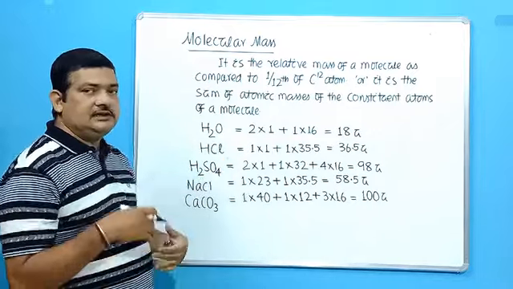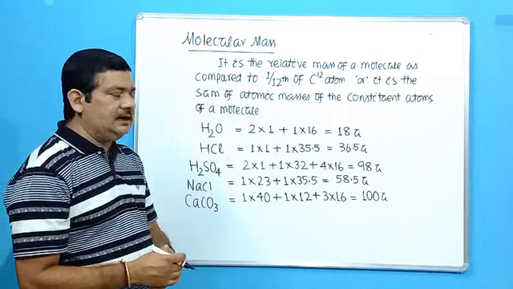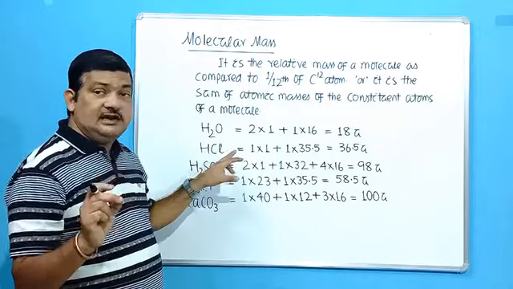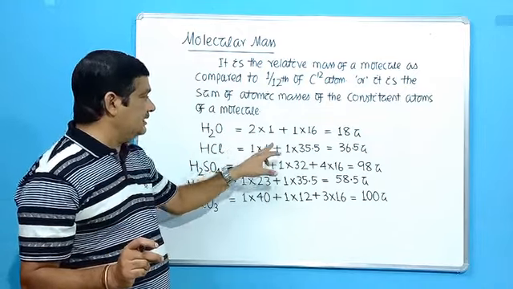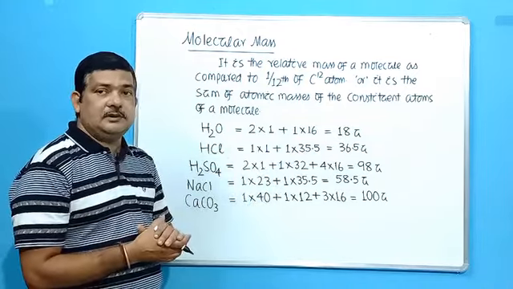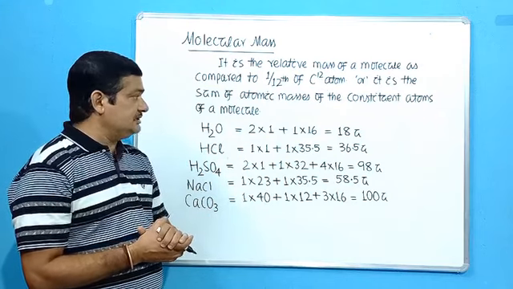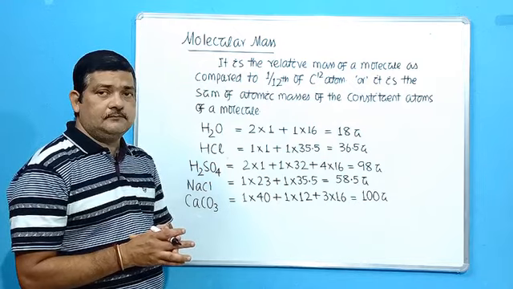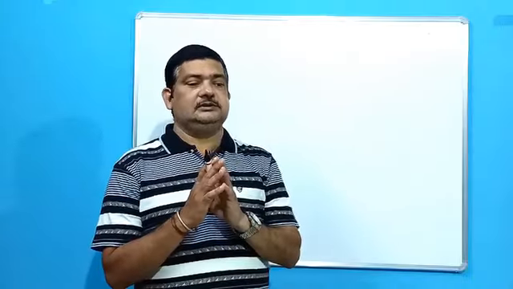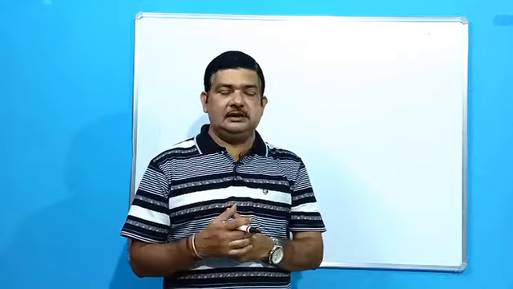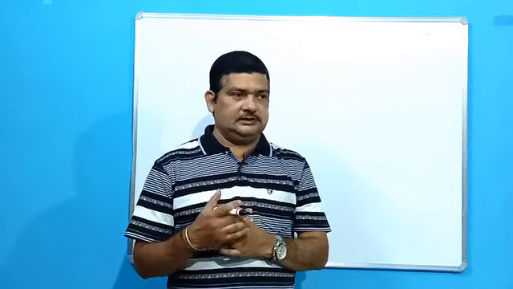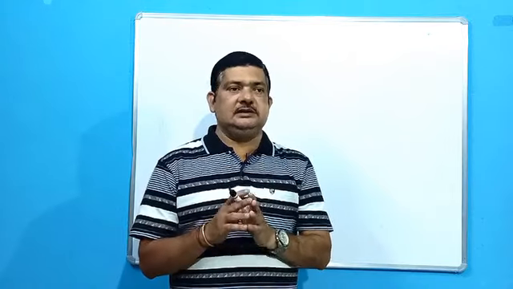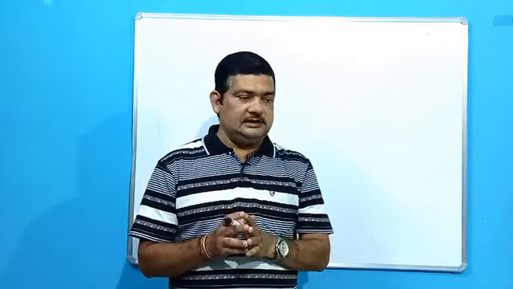If you write the formula correctly, then you are able to know how many atoms of each element are present in it. So simply add them up and you get the molecular mass. Next I will brief you on how to write the correct formula. Students, I will give you some simple tricks. You know it earlier, but for those who do not know or have forgotten, I am just summarizing how to write the formula correctly.